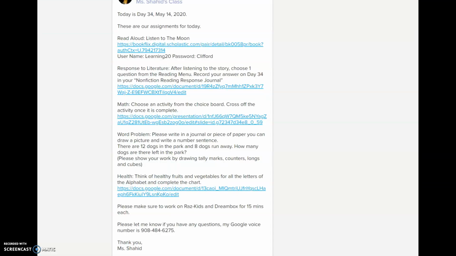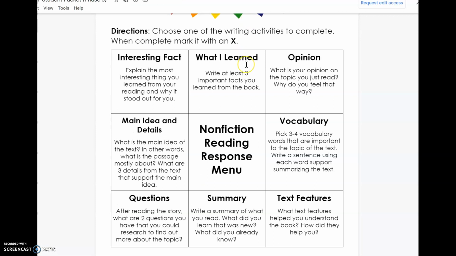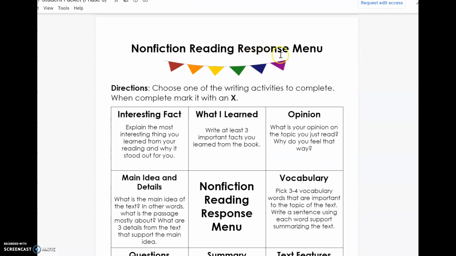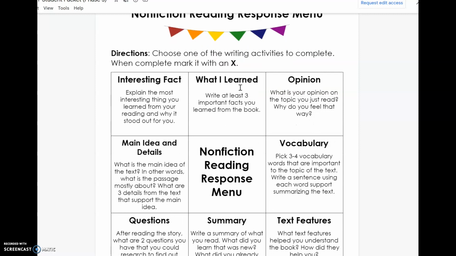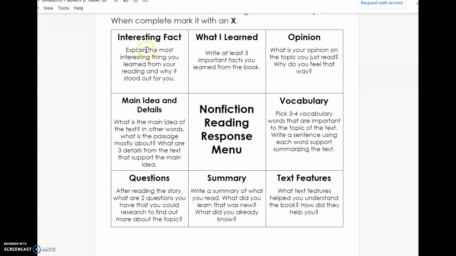Once you're done reading, you're going to go to your packet. You're going to open your nonfiction reading response menu, and you're going to pick one of these boxes. So we need to do this one, main idea and details. So I'm gonna do a video on this one. So you could pick something else.